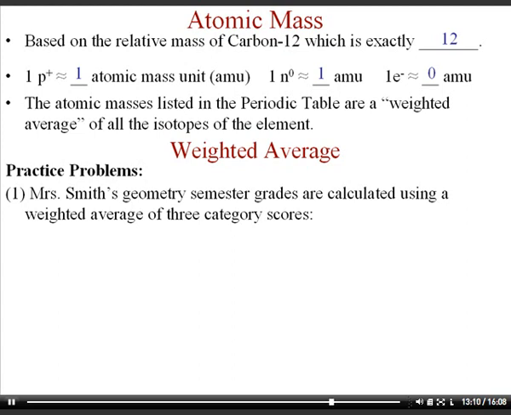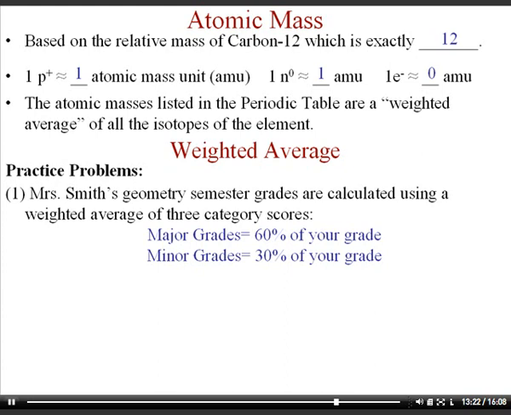We're going to find the weighted average, and I start with an example of grades, because students are familiar with weighted averages from our district's grading policy. For example, we have major grades, let's say 60% of your grade, and a minor grade, like a homework grade, would be 30% of your grade. The semester exam might be weighted only 10%. So let's say we have a geometry teacher who has her categories as 60%, 30%, and 10%.